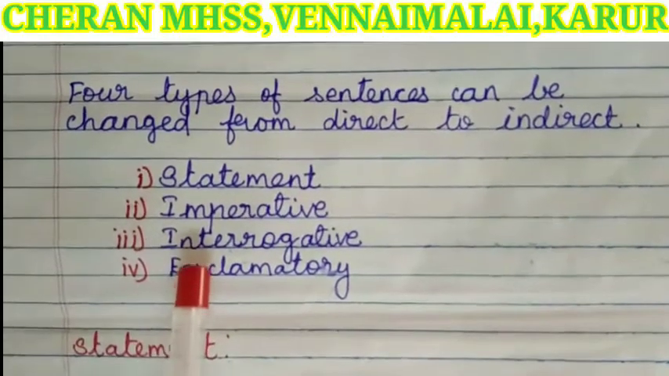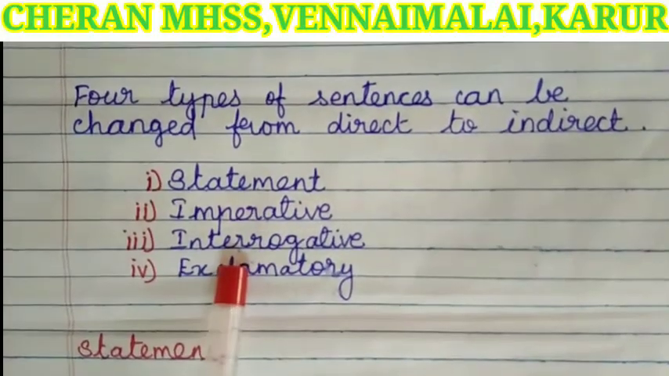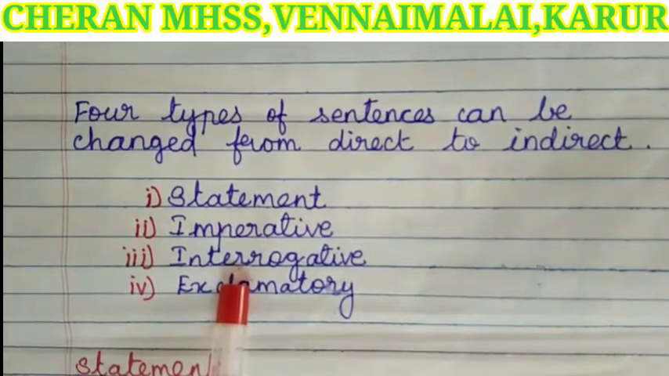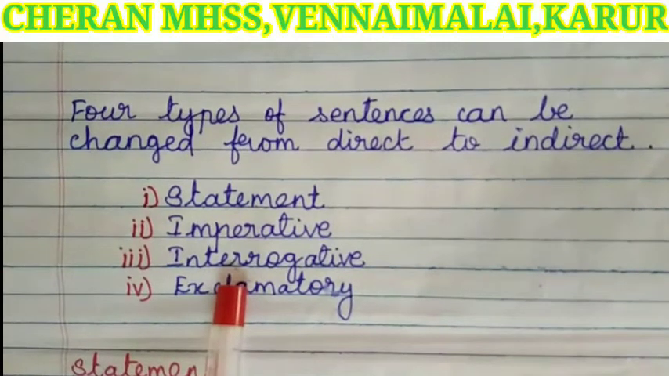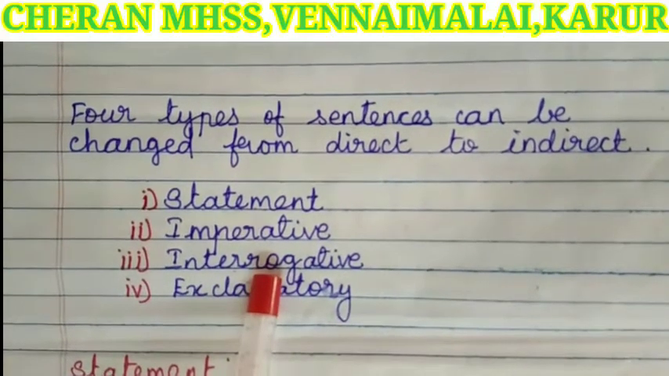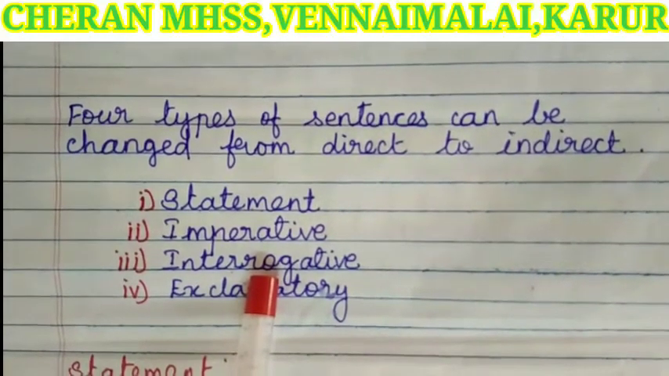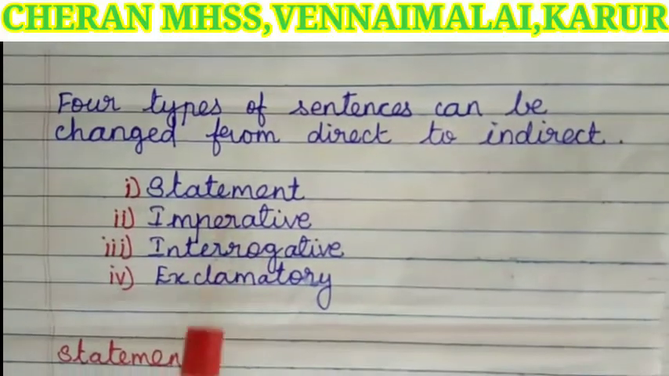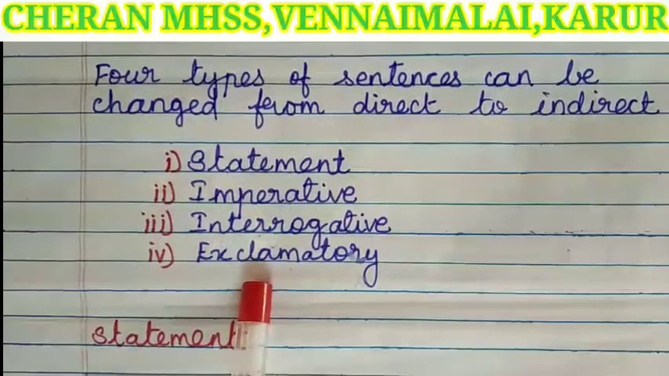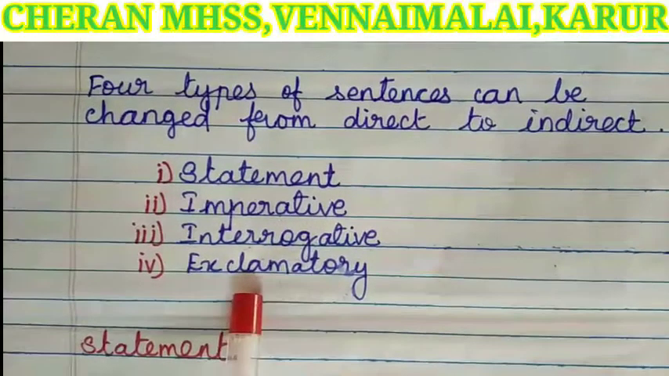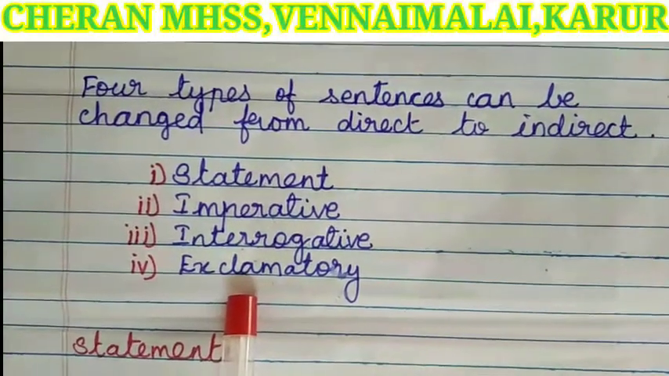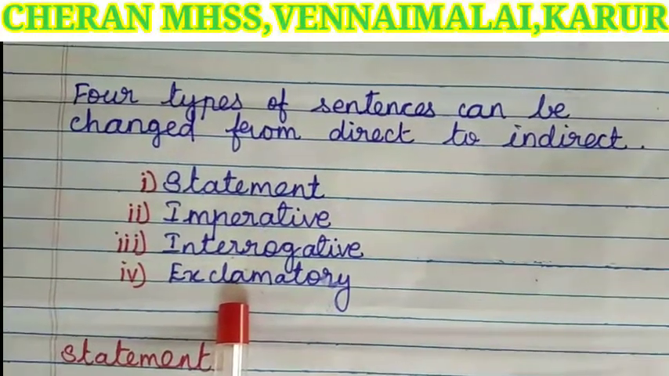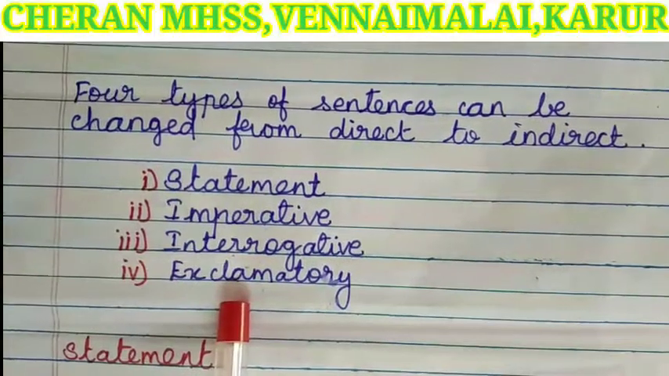Then third one, interrogative. What is an interrogative sentence? A sentence which asks someone a question is called an interrogative sentence. Children, there are two types of interrogative sentences. First one, WH type, and another one, yes or no type. Next one, exclamatory sentence. What is an exclamatory sentence? A sentence that expresses a strong sudden feeling is called an exclamatory sentence.